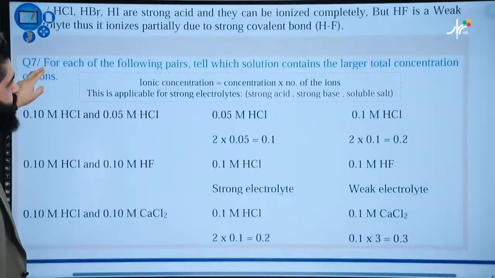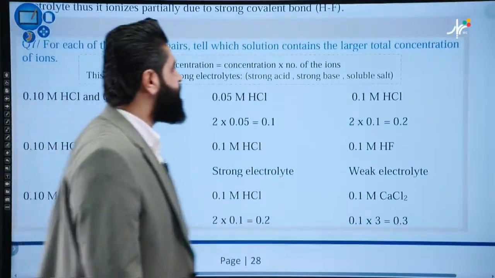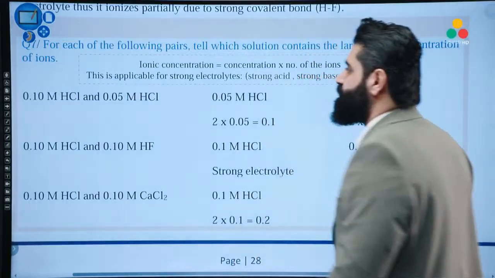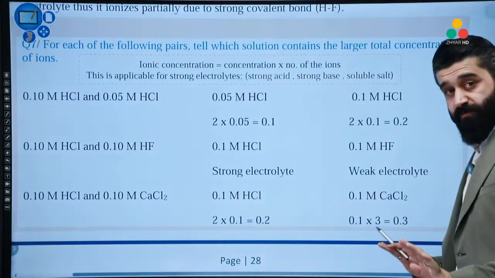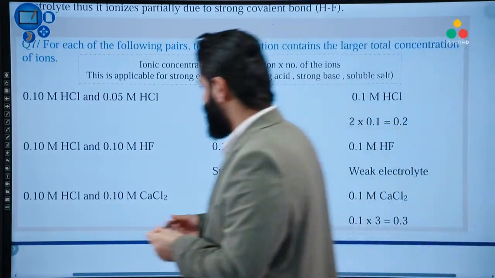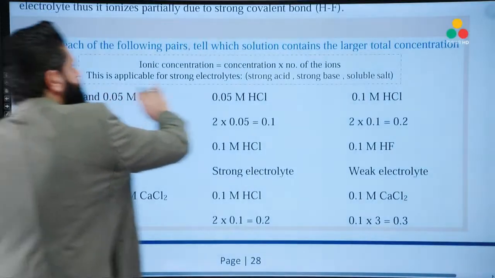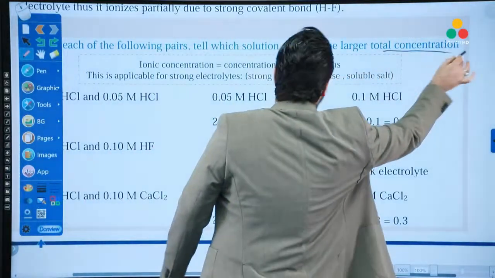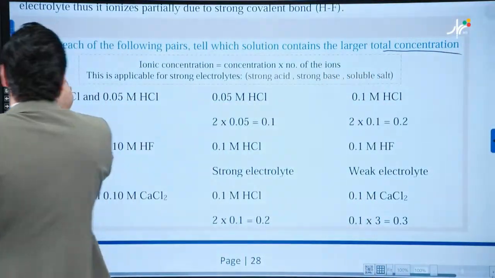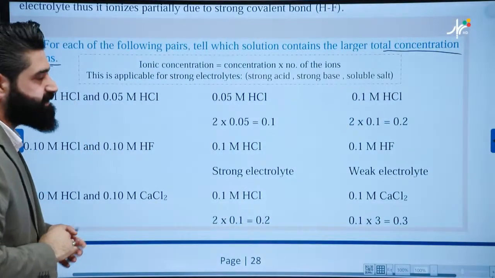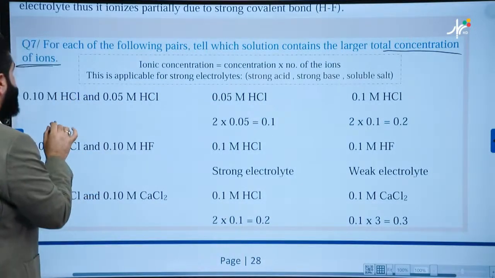For each of the following pairs, tell which solution contains the larger total concentration of ions. Stay with me. Let me tell you something. Once you see concentration of ions, the term contains two parts. Okay?